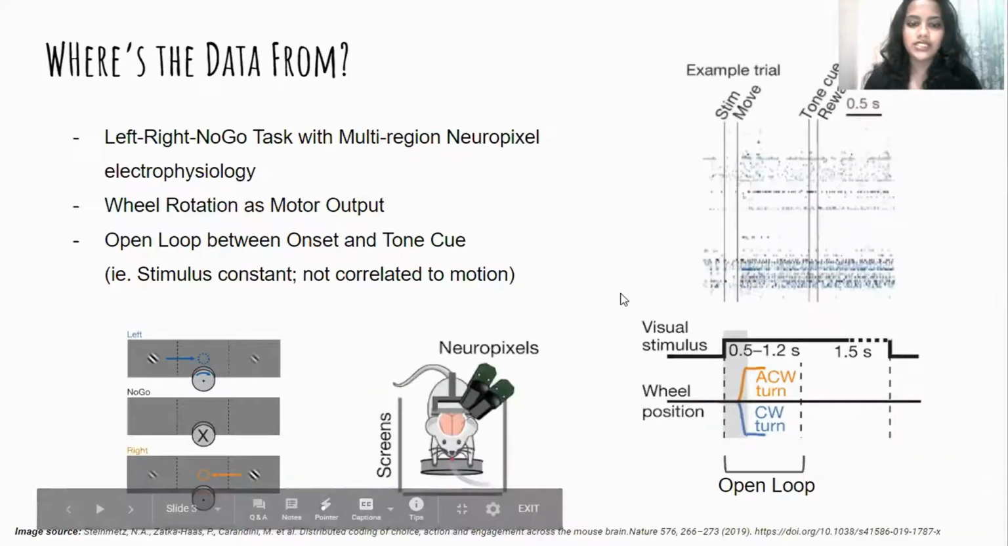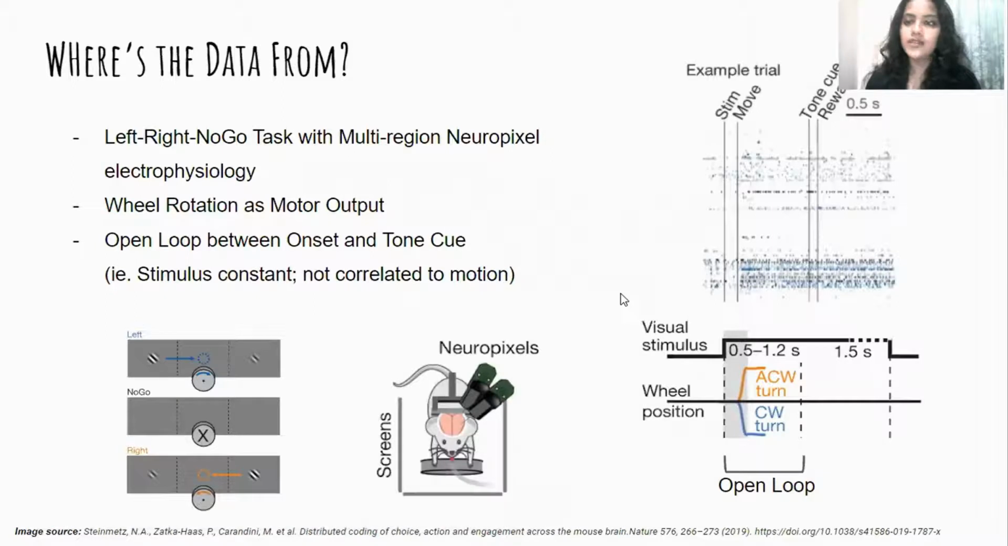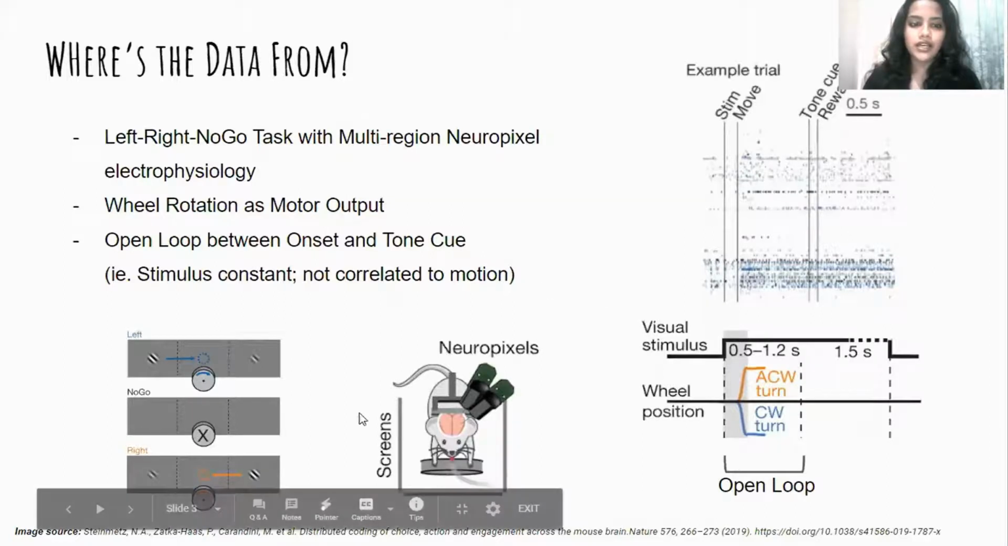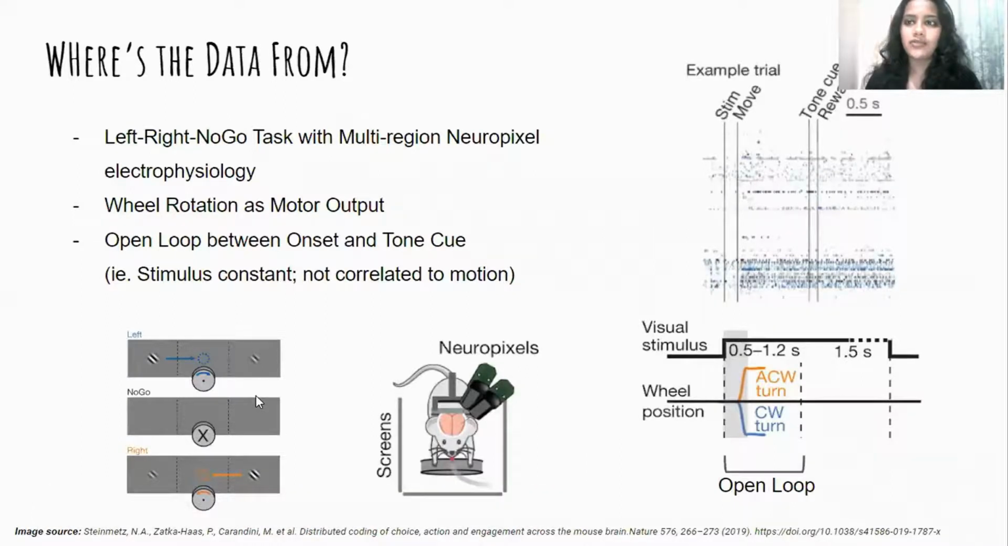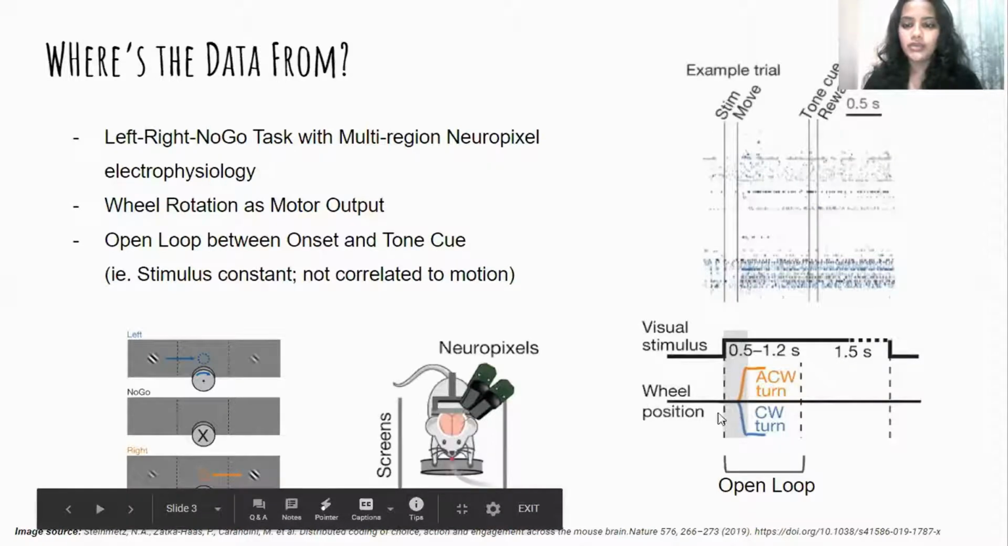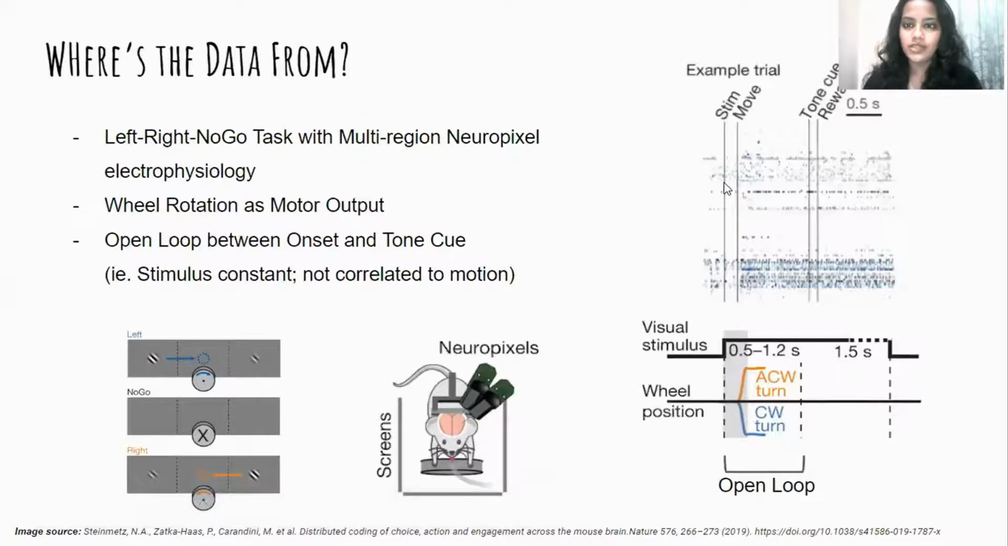So what happens in the data set is the mouse is given a visual cue and it has to move the wheel left or right in response to it. That left and right movement of the wheel is our proxy to motor output. But we want it uncoupled with the visual stimulus. So we stick to the open loop duration. Now that starts with the stimulus onset and ends at the go cue.